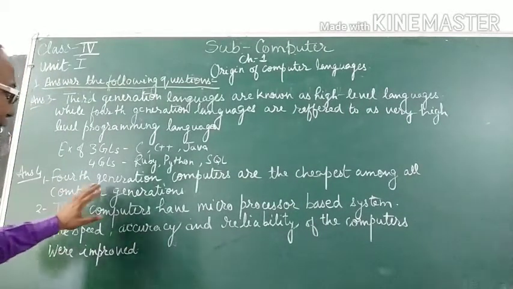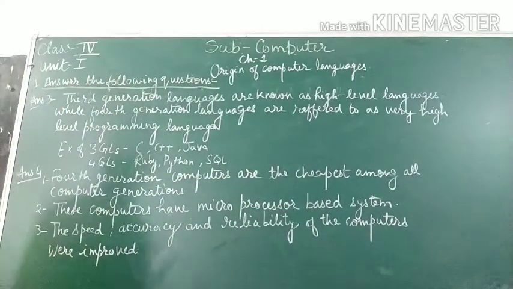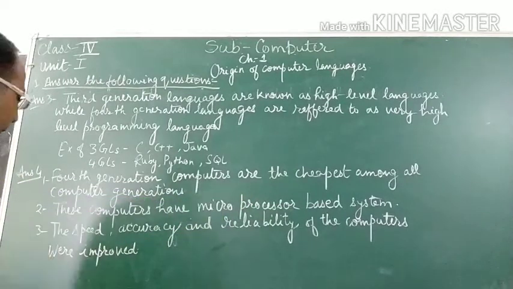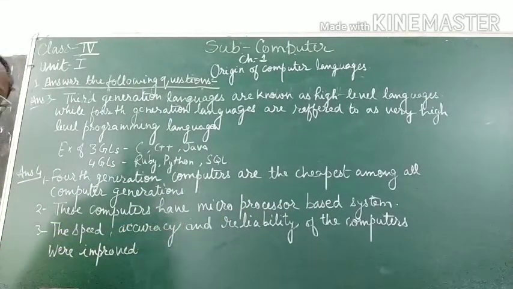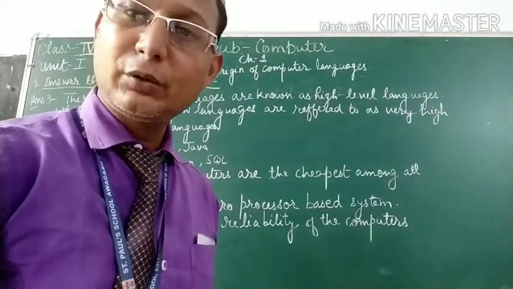So you will write: fourth generation computers are the cheapest among all computer generations. These computers have microprocessor based systems. The speed, accuracy and reliability of the computers were improved. Okay? Note it down in your notebook.